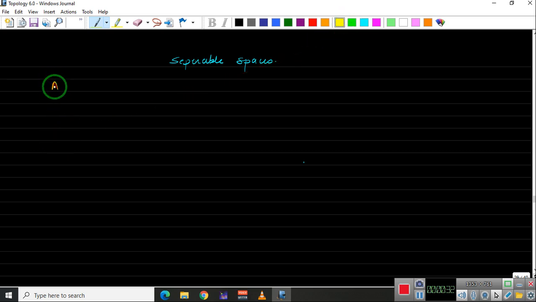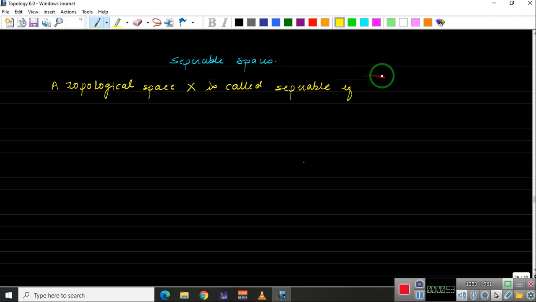A topological space X is called separable if, as I said in the previous video in the beginning, X contains a countable dense subset.